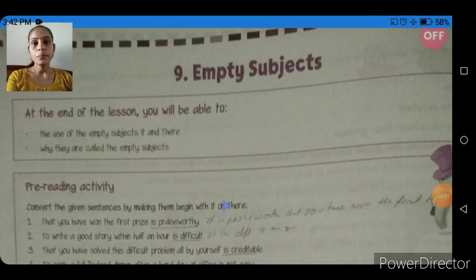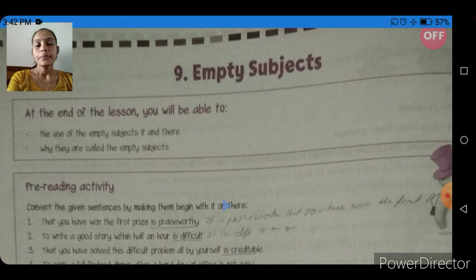So students, I hope you all understand lesson number 9, empty subjects. If you have any doubt or any query related to this chapter, you can ask in our live lecture.